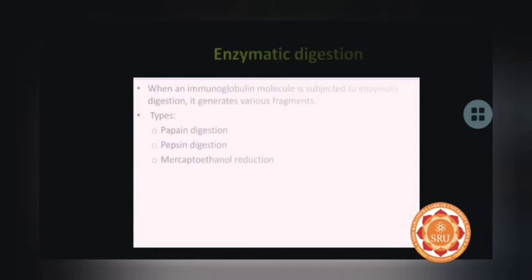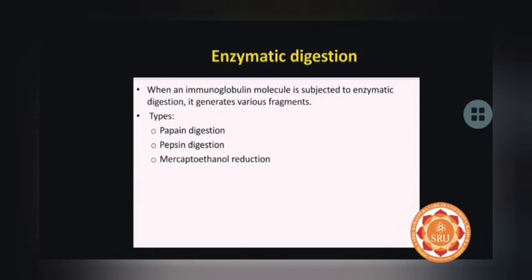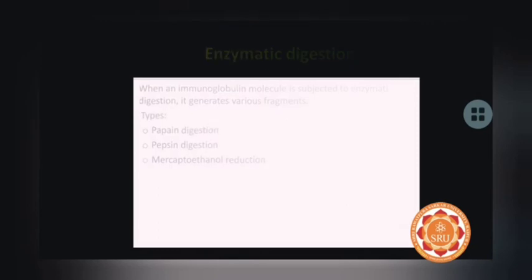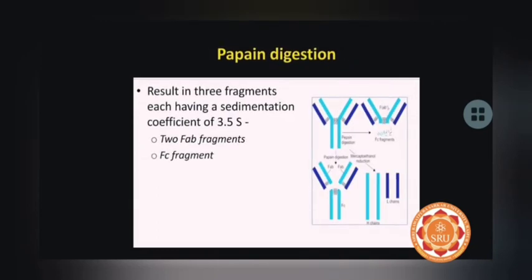There was a very famous experiment in which the antibody molecule was digested with 3 different kinds of enzymes, and 3 different kinds of fractions were formed. The experiment consisted of 3 different agents: papain, pepsin and mercaptoethanol. When the antibodies were digested with papain, they resulted in 3 different fragments, each having a sedimentation coefficient of 3.5S.